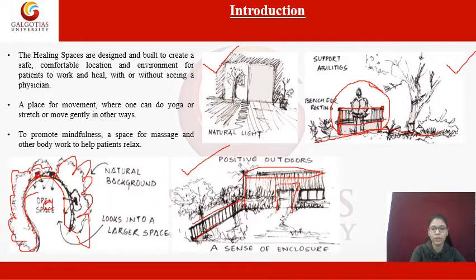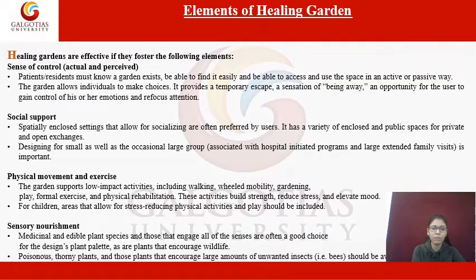Then comes the next slide. The next slide is about the elements of a healing garden. Healing gardens are effective if they foster the following elements. One is a sense of control.